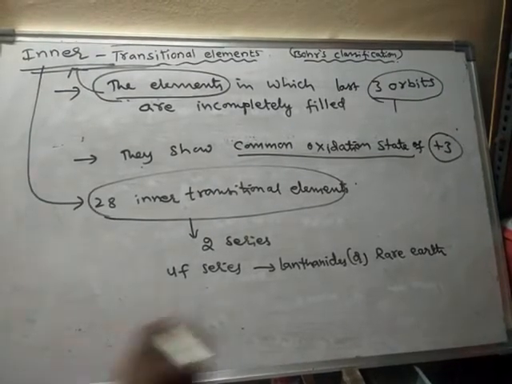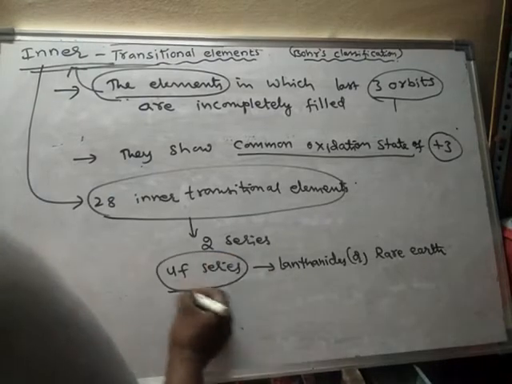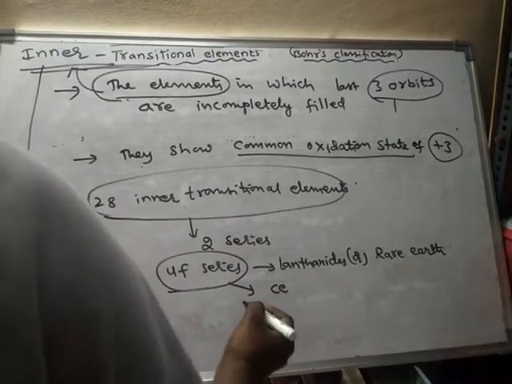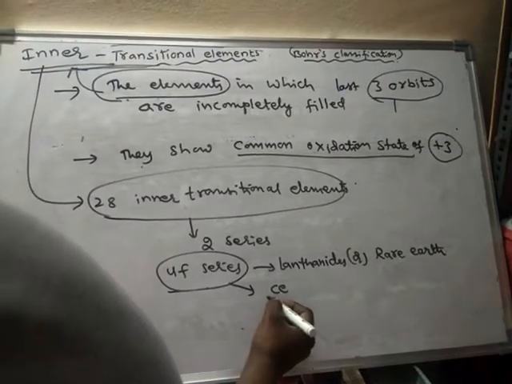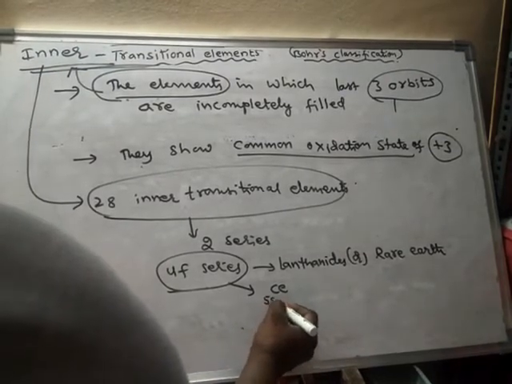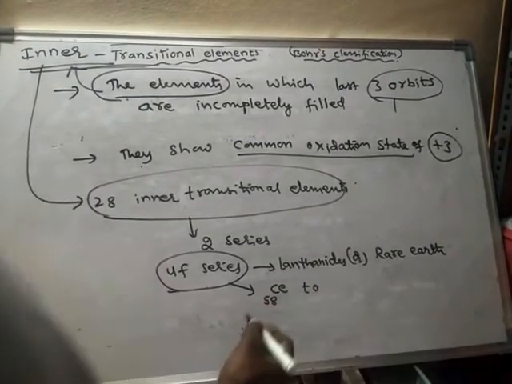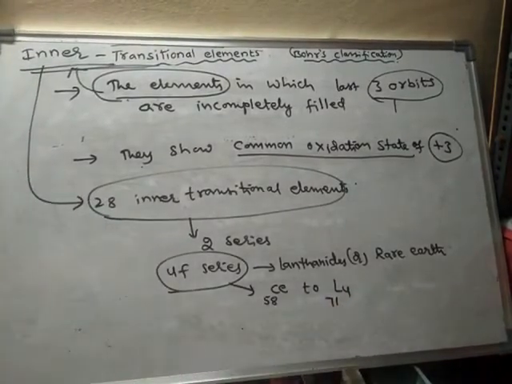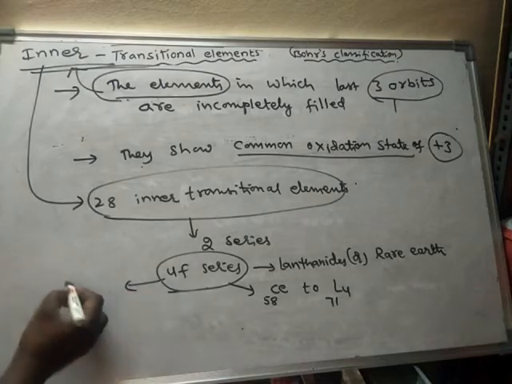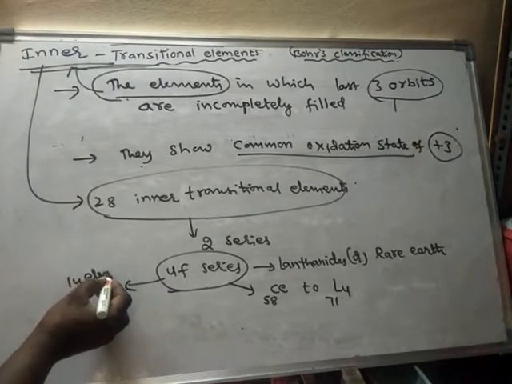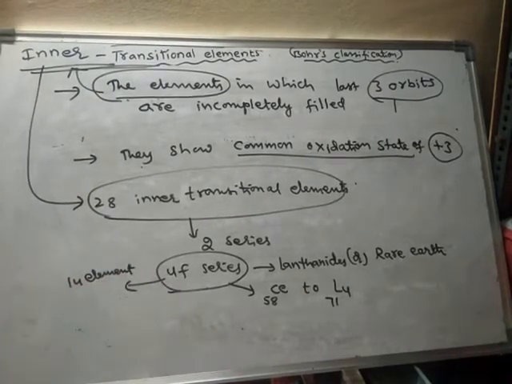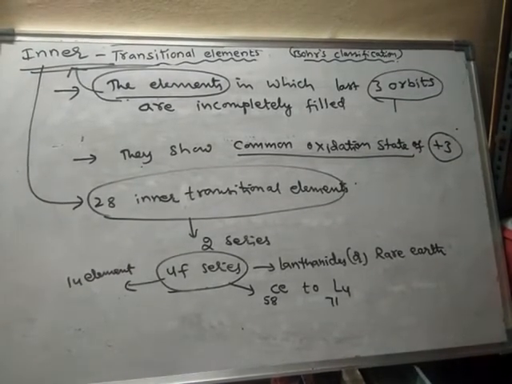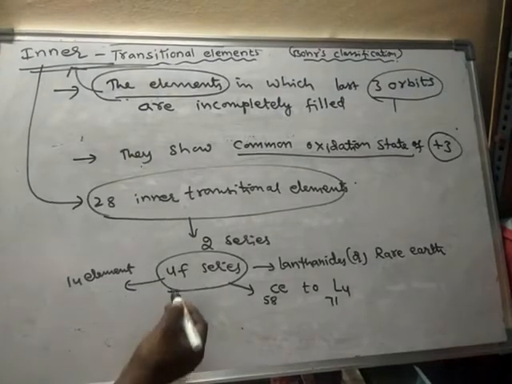The starting element of the 4f series is cerium, whose atomic number is 58, to lutetium, whose atomic number is 71. So 14 elements are present in the 4f series, from cerium to lutetium.